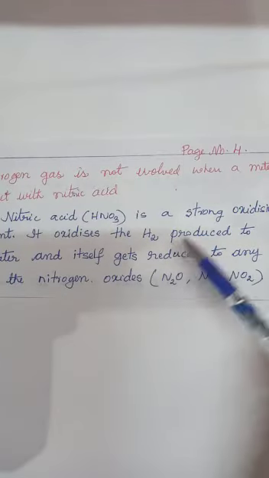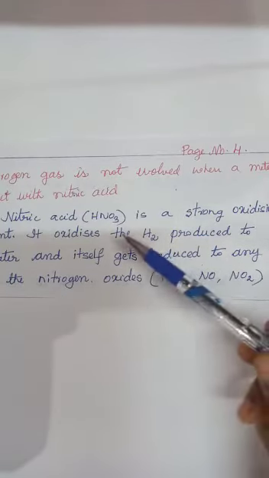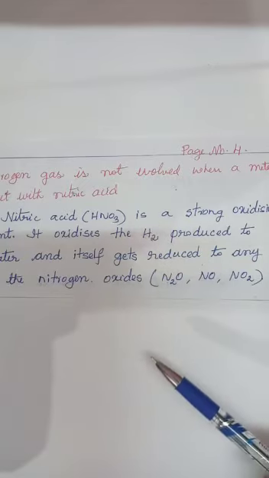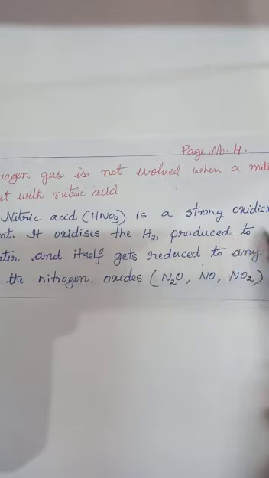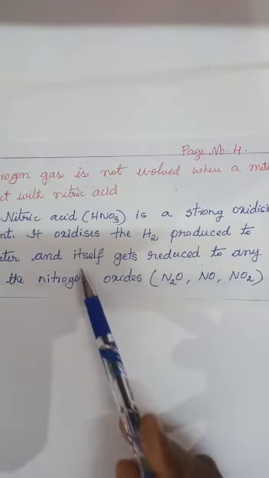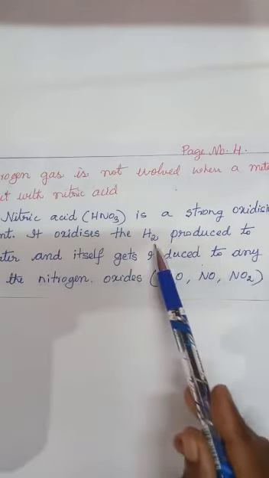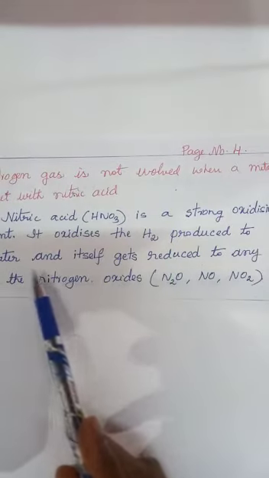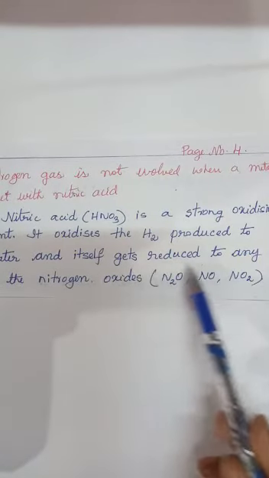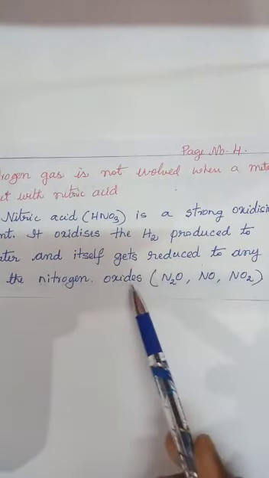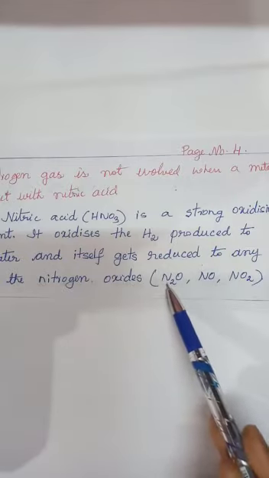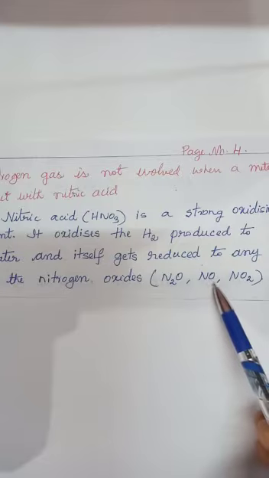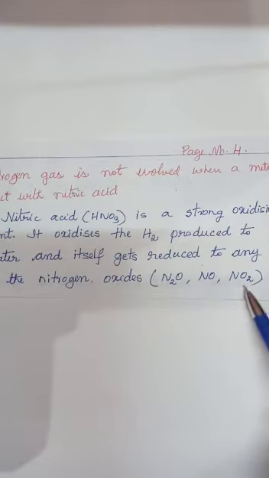Hydrogen gas is not evolved when a metal reacts with nitric acid. Why? Give reason. Nitric acid is a strong oxidizing agent. It oxidizes the hydrogen produced to water and itself gets reduced to any of the nitrogen oxides, that is N2O, nitrous oxide, NO, nitric oxide, NO2, nitrogen dioxide.